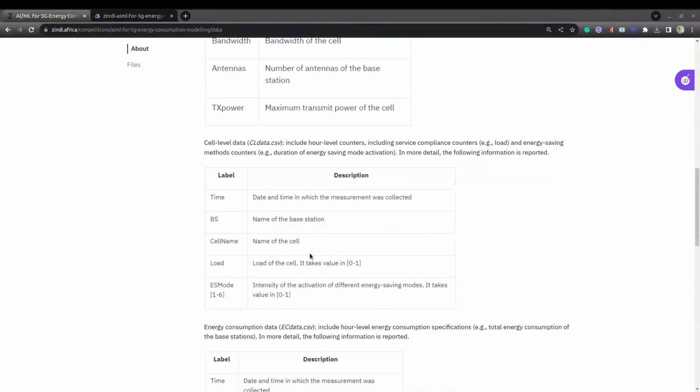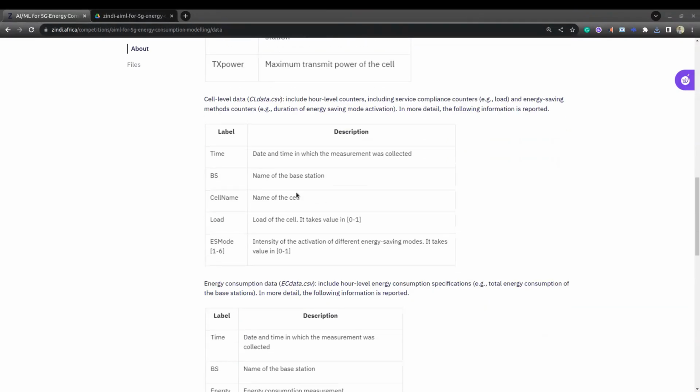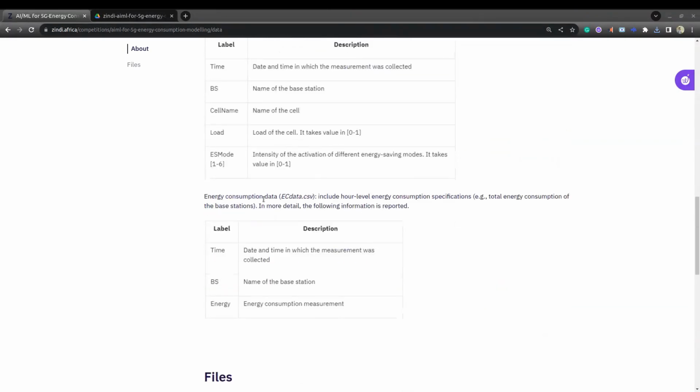In cell level data, they provided timestamp, base station, cell name, load, energy saving modes 1 to 6. Okay, so in energy consumption data, they provided timestamp and BS, the base station name, and the energy consumption by that particular base station at that particular time. So we'll go through the data and we'll understand more while we are exploring the data.